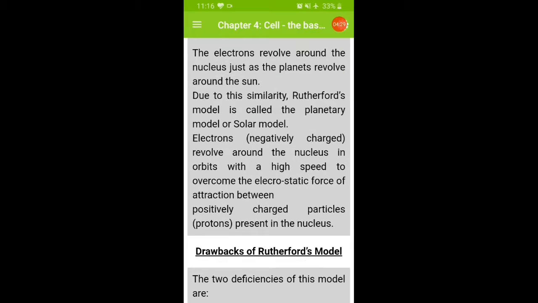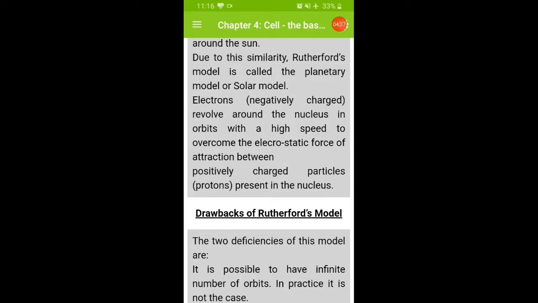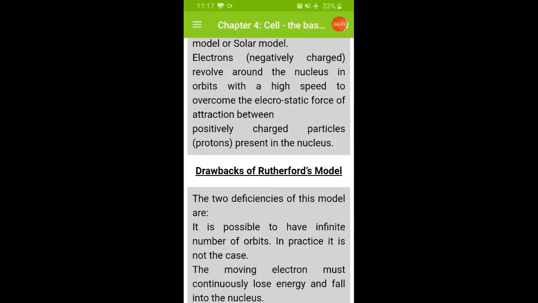So electrons, which are negatively charged, revolve around the nucleus in orbits with a high speed to overcome the electrostatic force of attraction from the positively charged particles present in the nucleus. In the nucleus, there are positively charged protons and neutral neutrons, which we will discuss later on.